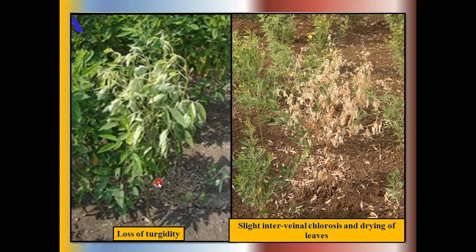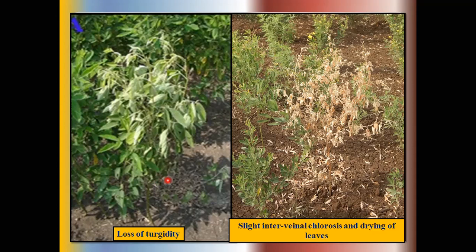Suppose the farmers sow the seeds in soil infested with Fusarium. These chlamydospores infect the germinating seeds and seedlings of pigeon pea.